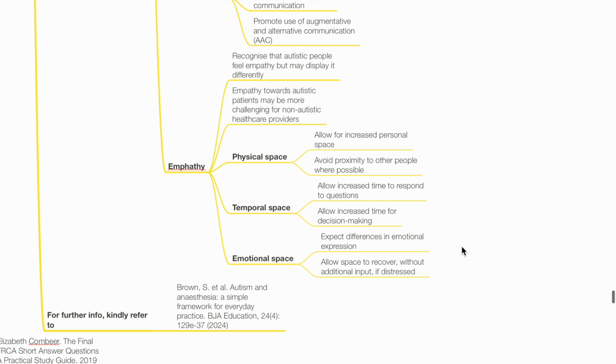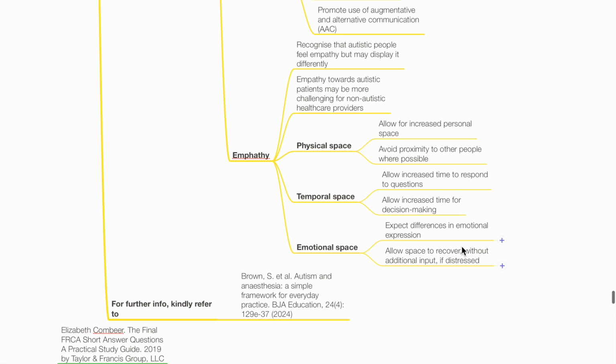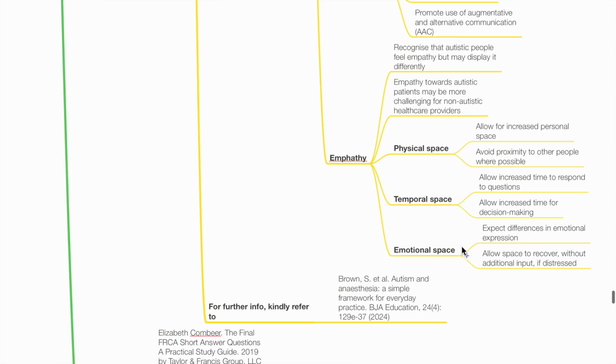Allow for increased personal space. Avoid proximity to other people where possible. Allow increased time to respond to questions. Allow increased time for decision making. Expect differences in emotional expression. Allow space to recover without additional input if distressed. For further info, kindly refer to the article by Brown et al. in 2024. Autism and Anesthesia, a Simple Framework for Everyday Practice, BJA.